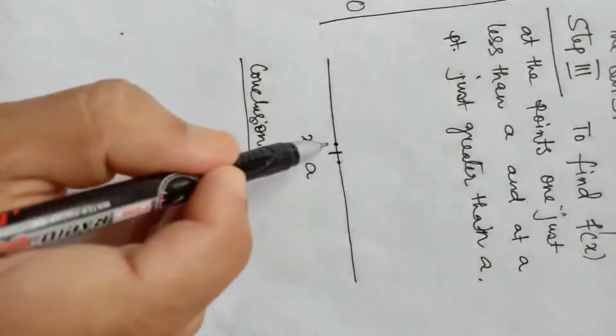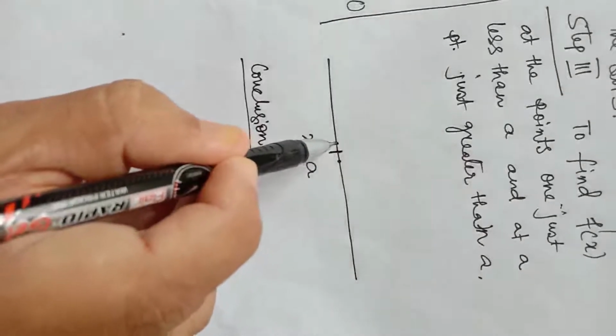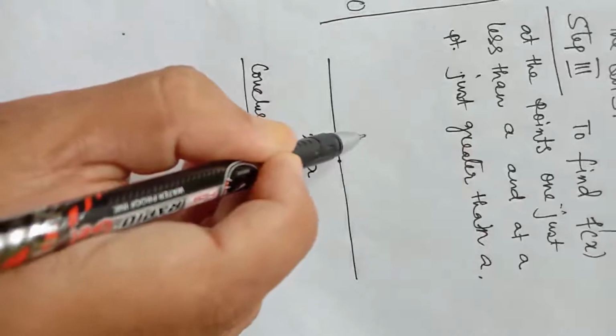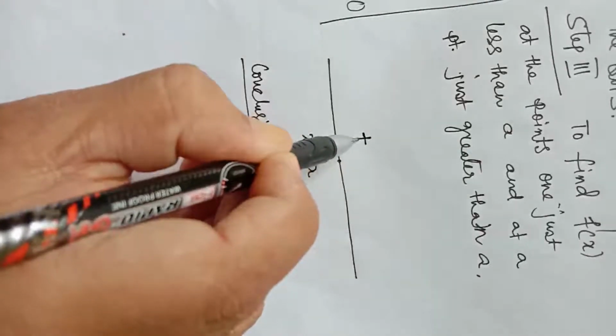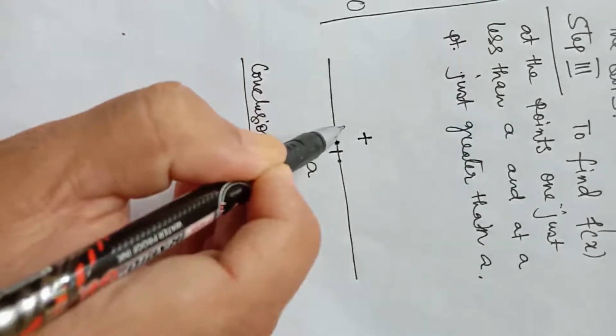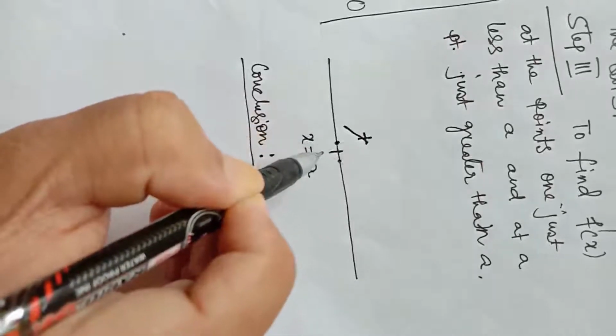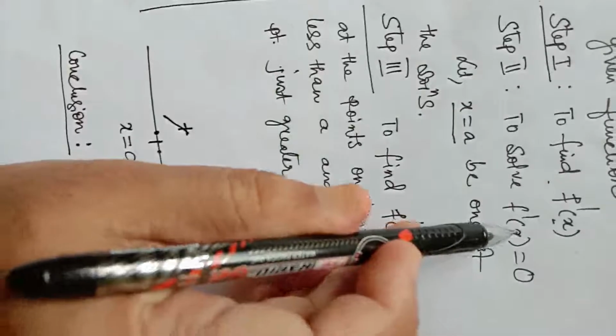Now at this point, which is just less than a, if the sign of f dash x is positive, f dash x positive means fx is increasing. At x equal to a, f dash x is 0.